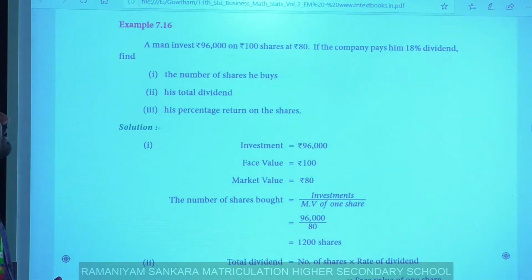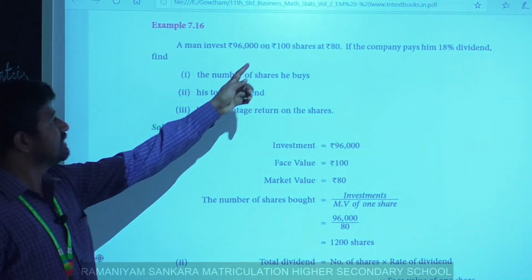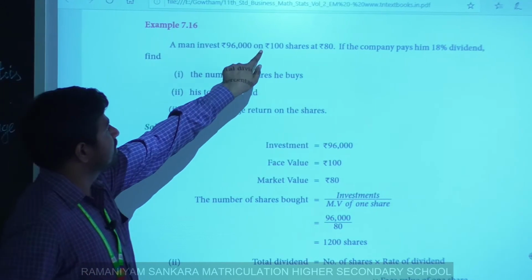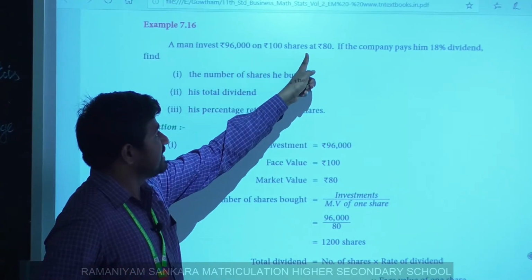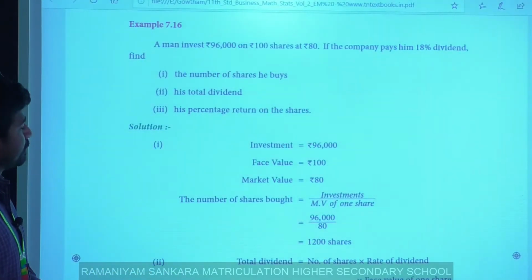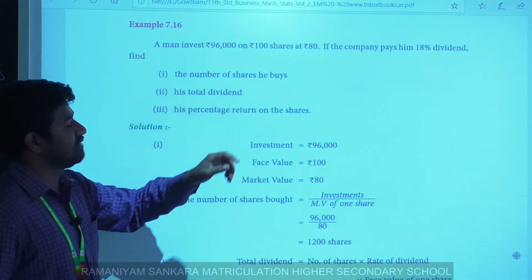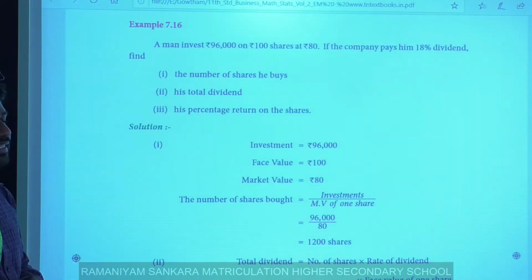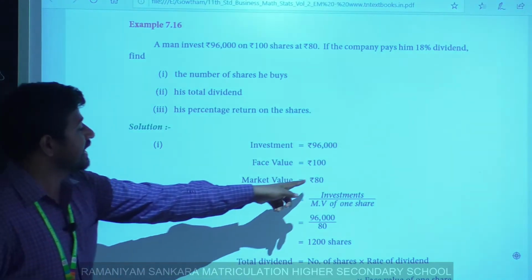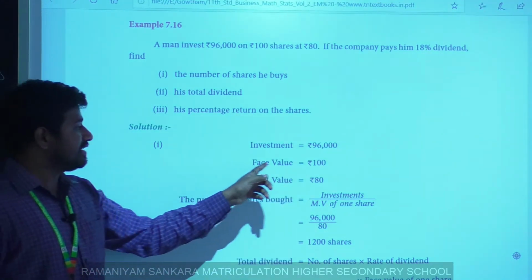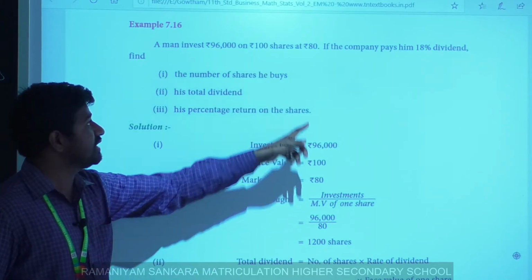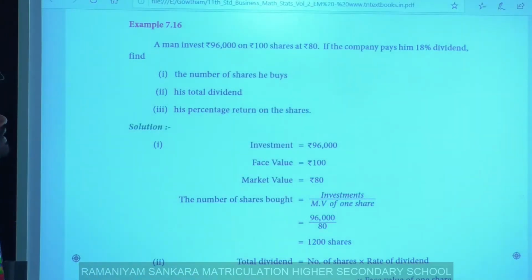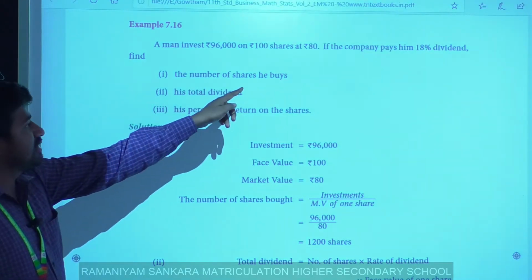Investment is 96,000, face value is 100. Here, shares at 80 rupees. Here 80 is the market value. We buy a particular thing at 100, we sell the same thing at 80 rupees. Here 100 is the face value, 80 is the market value. Clear? Yes. First we have to find the number of shares.